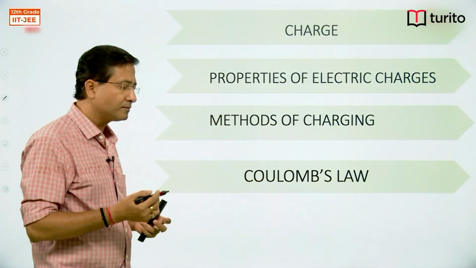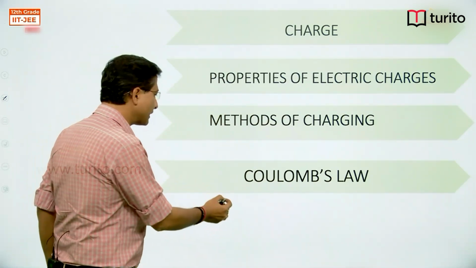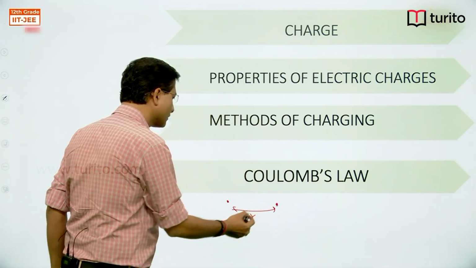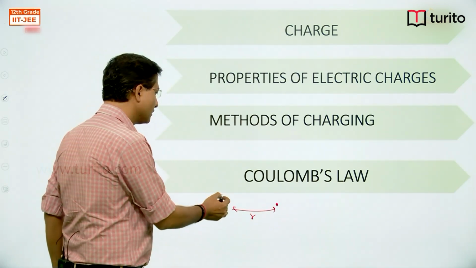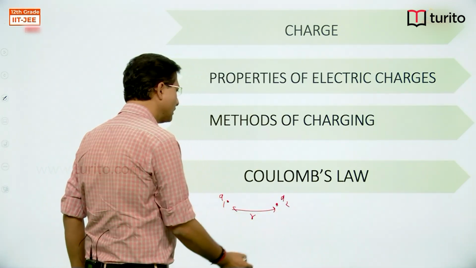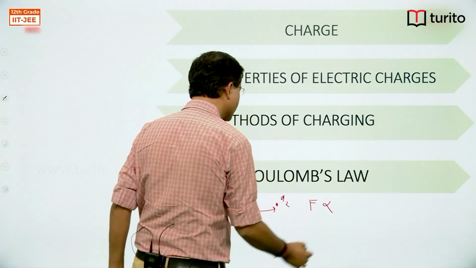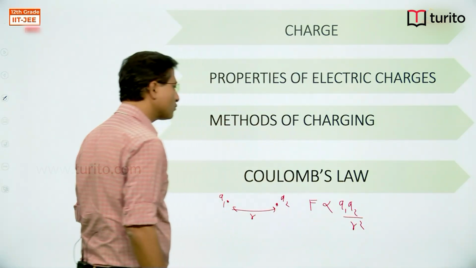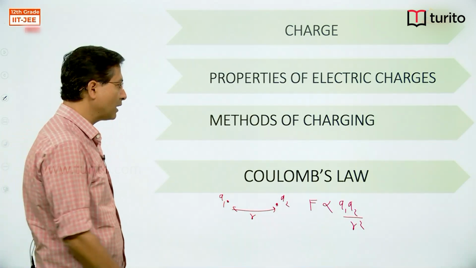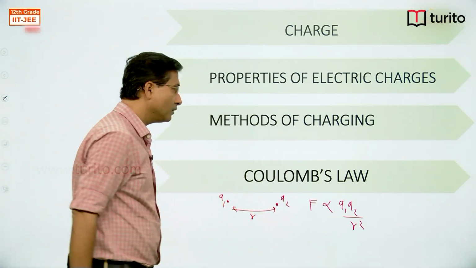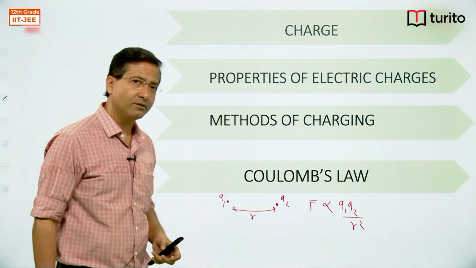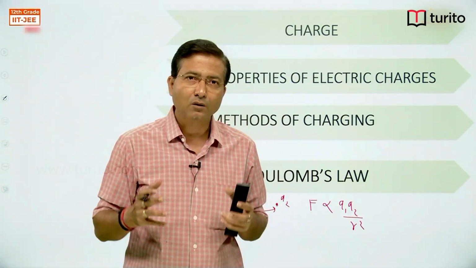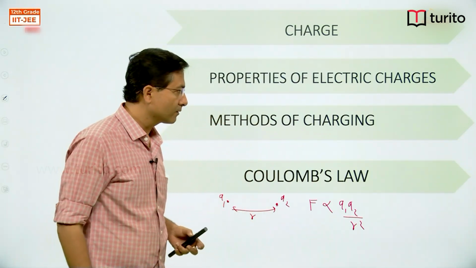What was Coulomb's law? That force of interaction between two charged particles is directly proportional to the product of their charges and inversely proportional to the square of the separation between them. This was Coulomb's law, right? So yesterday we talked about Coulomb's law also, right? And then we saw a few examples to understand how to apply the force.